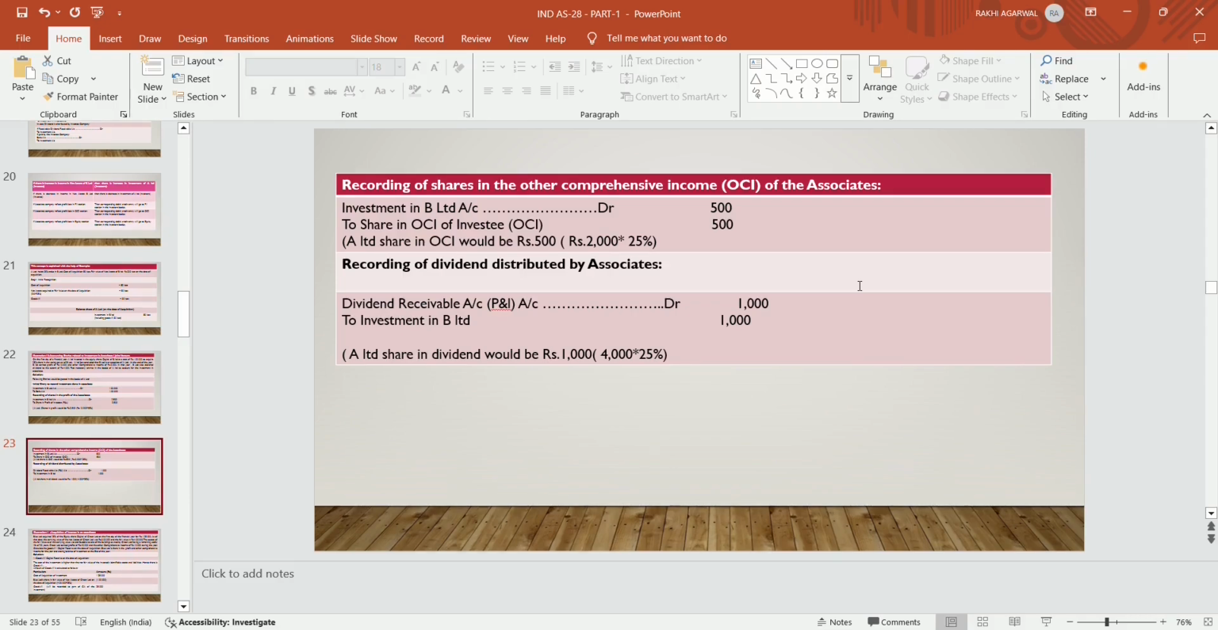Now recording of dividend distributed by associate. As the associate company has distributed a dividend of rupees 4,000, which is already recognized in the form of profit in the books of the investor company, this dividend is to be reduced from the investments. 25% of 4,000 becomes 1,000. So dividend receivable account debit to investment in B Limited by 1,000.